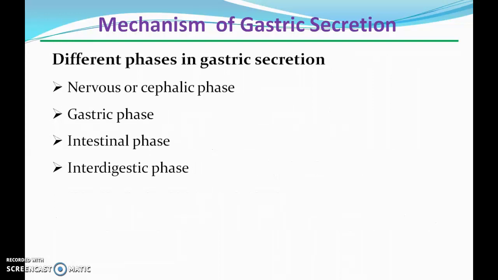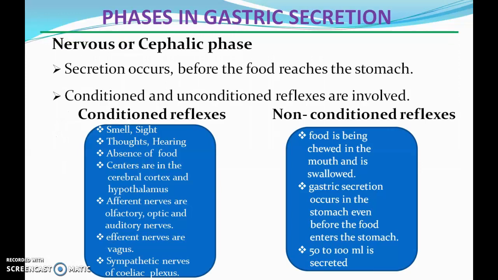Now the different phases of gastric secretion: the nervous or cephalic phase, gastric phase, intestinal phase and interdigestive phase. If we talk about the nervous or cephalic phase, as the name suggests, neuronal supply is there, and the autonomic nervous system is involved. So secretion occurs before the food reaches the stomach.